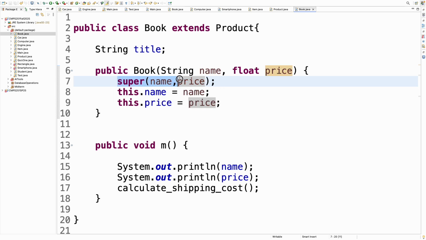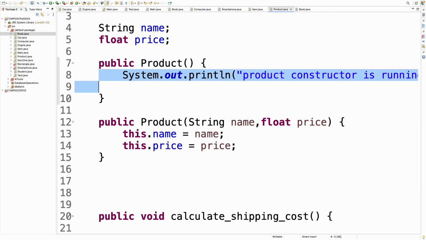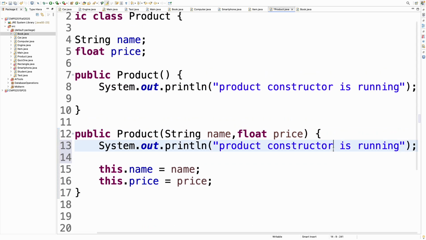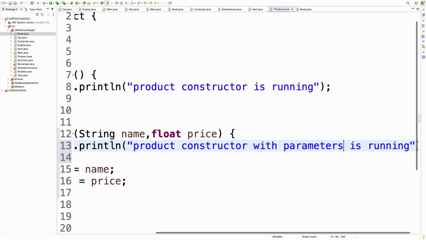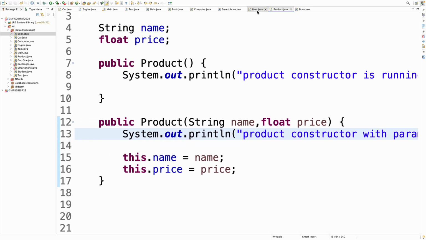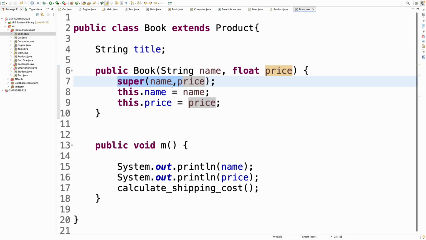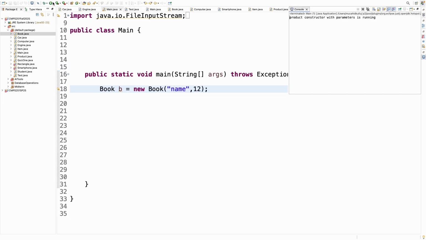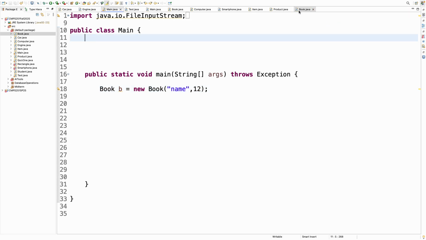In order to show that this is the one that runs, I would like to put here one message, constructor with parameters is running, just to see that it is running. And I'll go back to the book class. First I'll show that this is running. I'll go to the main method and run it again. Now it says product constructor with parameters is running. So now that one is called, not the other one.